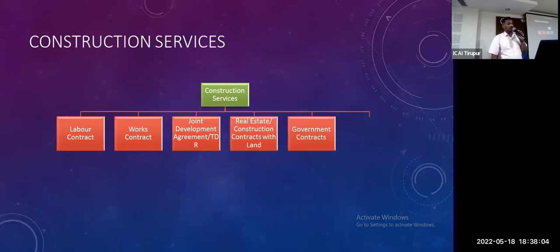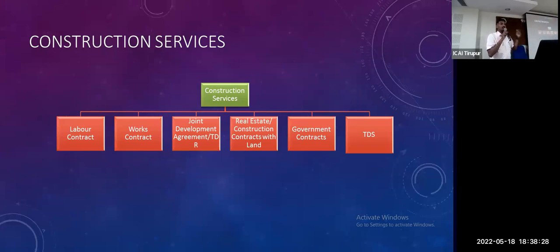So just now we discussed it. Today we have 6 different things. First one is a labor contract. There is pure labor. I didn't make any input. So I am a pure labor contract. I put here only labor services. Second one, works contract. Land is owned by somebody, but I procure some material myself. I put a contract and make it with the contract completed.